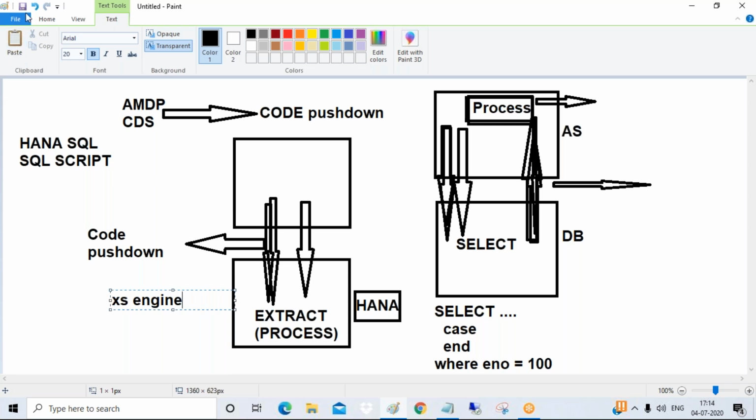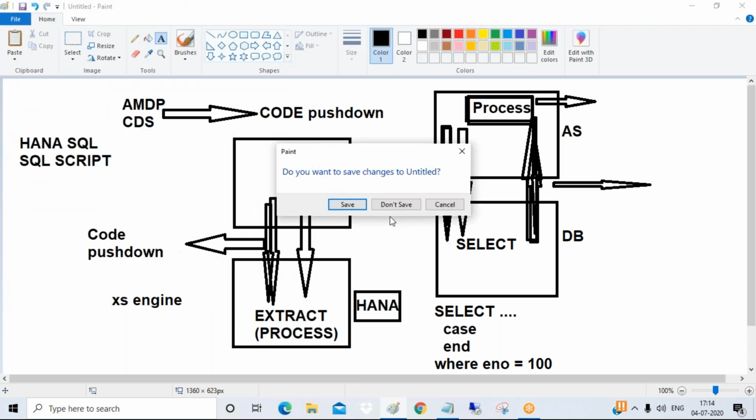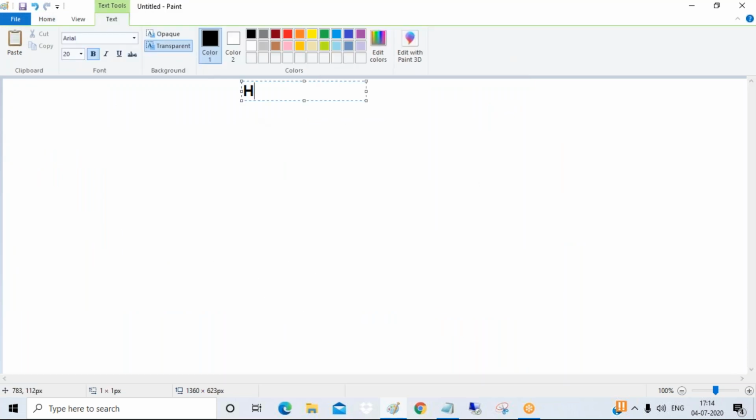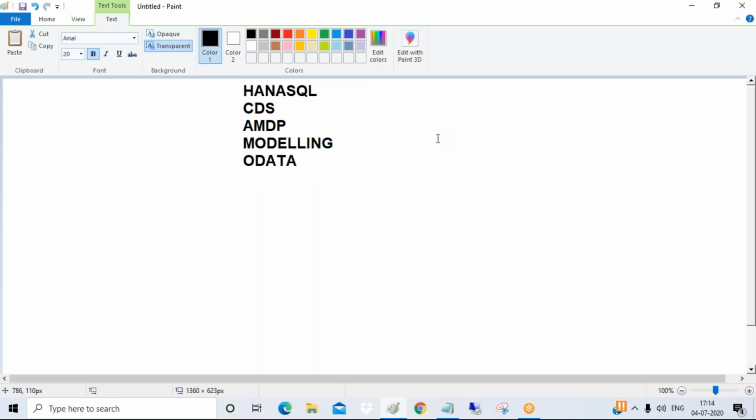So these are the topics, guys, that we are going to discuss: HANA SQL, AMDP, CDS, modeling, and basics about data. Why? Because we should know the basics of data if we want to work with CDS.